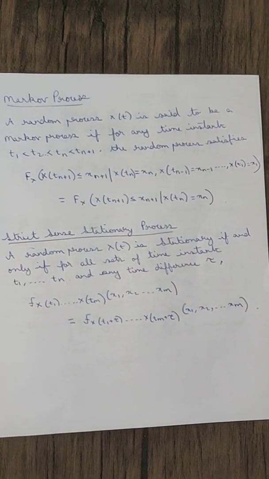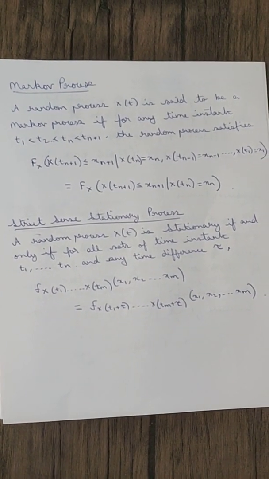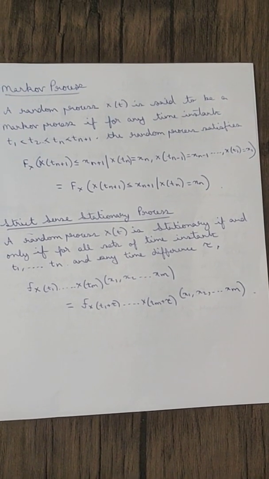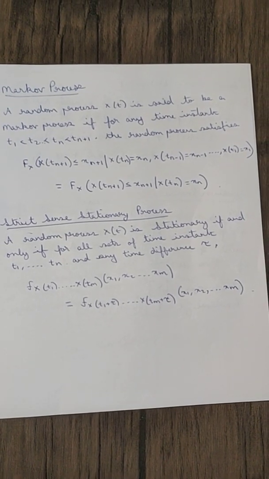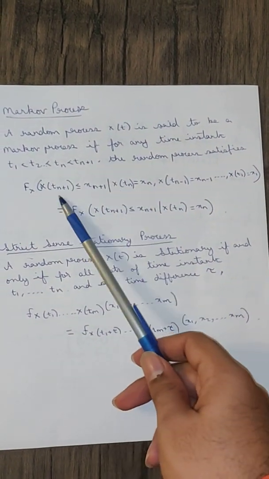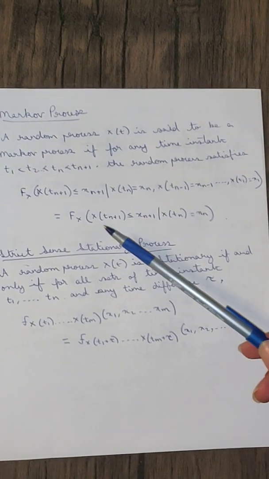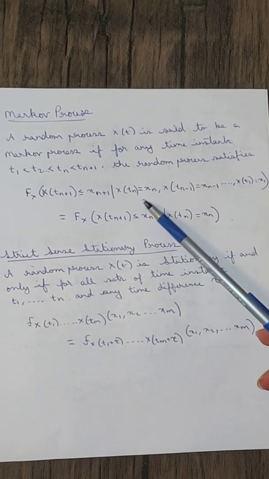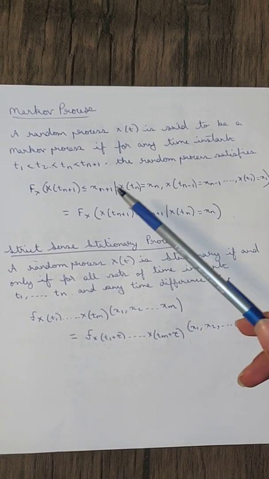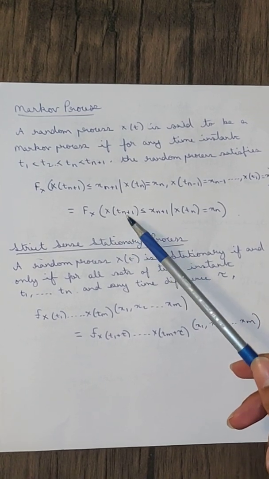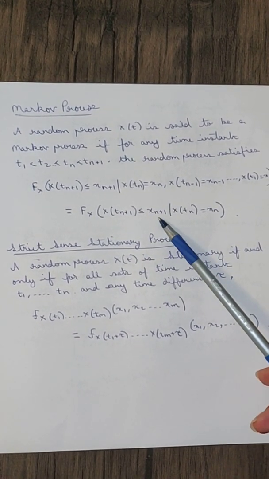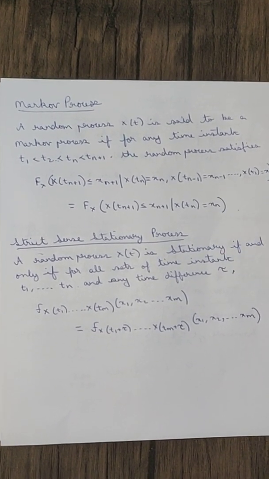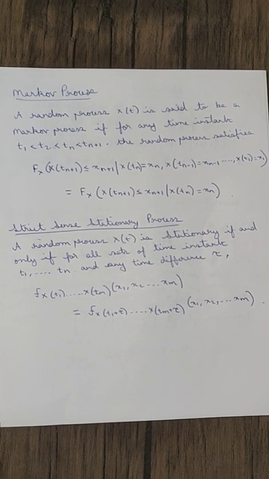So what this basically means is, for a random process, the change in state at any time instant only depends on the immediately previous state and doesn't depend on all the other previous states. Here we have X(t_{n+1}), let's consider it the next state. This represents all the previous states, X(t_{n-1}) up to t1. So this is equal to F_X(X(t_{n+1}) ≤ x_{n+1}) given just the immediately previous state, which is X(t_n) = x_n. So this is how a Markov process is defined.